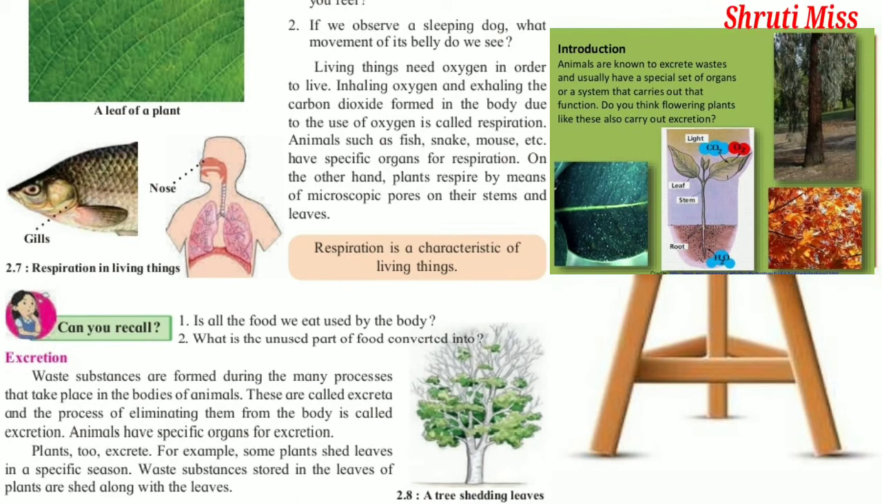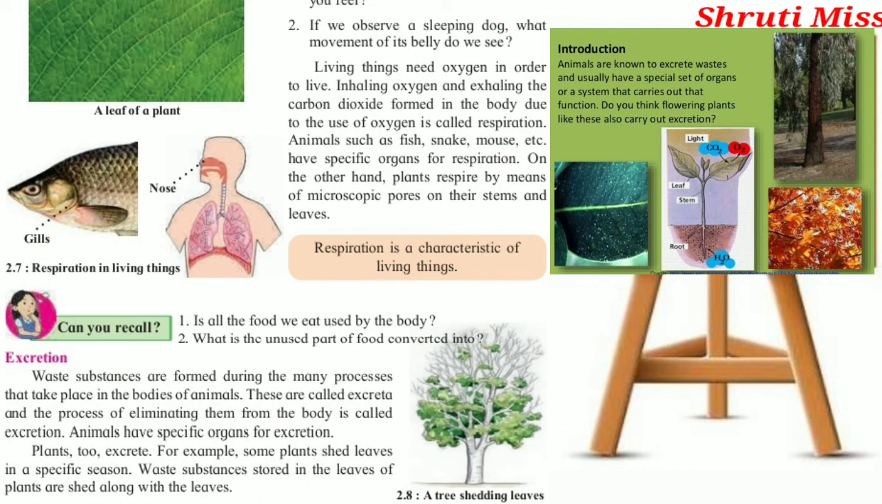Now the next point is excretion. Waste substances are formed during the many processes that take place in the bodies of animals. These are called excreta, and the process of eliminating them from the body is called excretion. Animals have specific organs for excretion. In this diagram, a tree is shedding leaves. It means the leaves of a tree are falling down. That means excretion in plants occurs in that form.